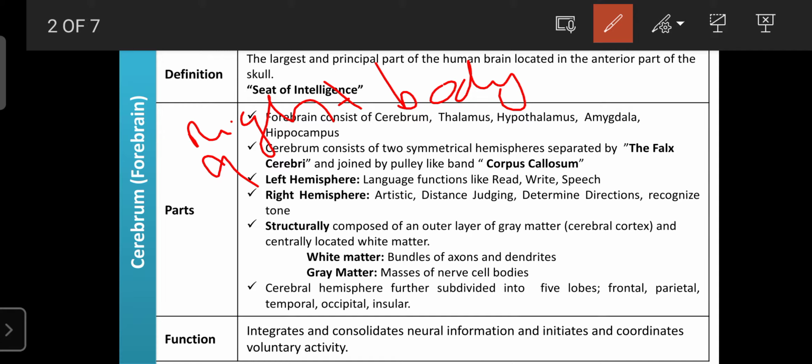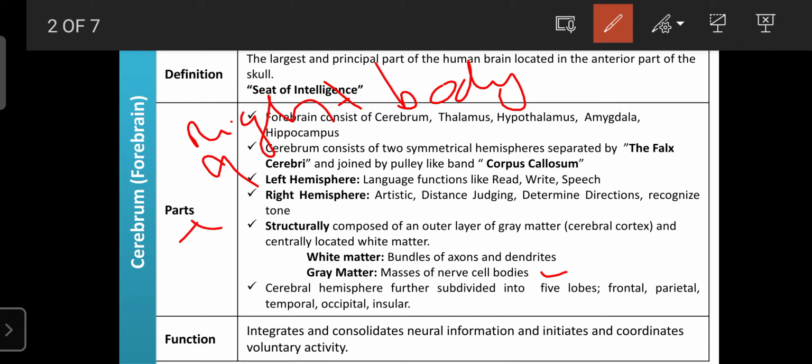So that is what neurons do; those are the brain's functions. Our body functions also depend upon the messages that come from the neurons, and the neurons are frequently available in all parts of the brain. Regarding the hemisphere or cerebrum, the outer layer is known as the gray matter or cerebral cortex, and the centrally located part is known as the white matter. The gray matter consists of masses of cell bodies.